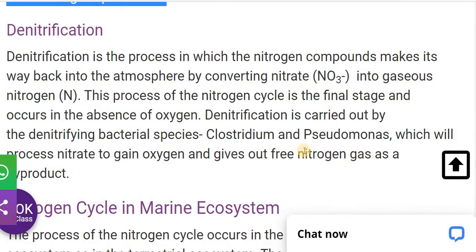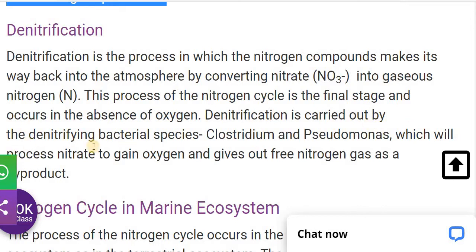After the ammonification comes denitrification, in which the nitrogen compounds go back into the atmosphere by the conversion of nitrate into the gaseous state of nitrogen, the original form of nitrogen already present in the atmosphere. This is the final stage of the nitrogen cycle and it occurs in the absence of oxygen.